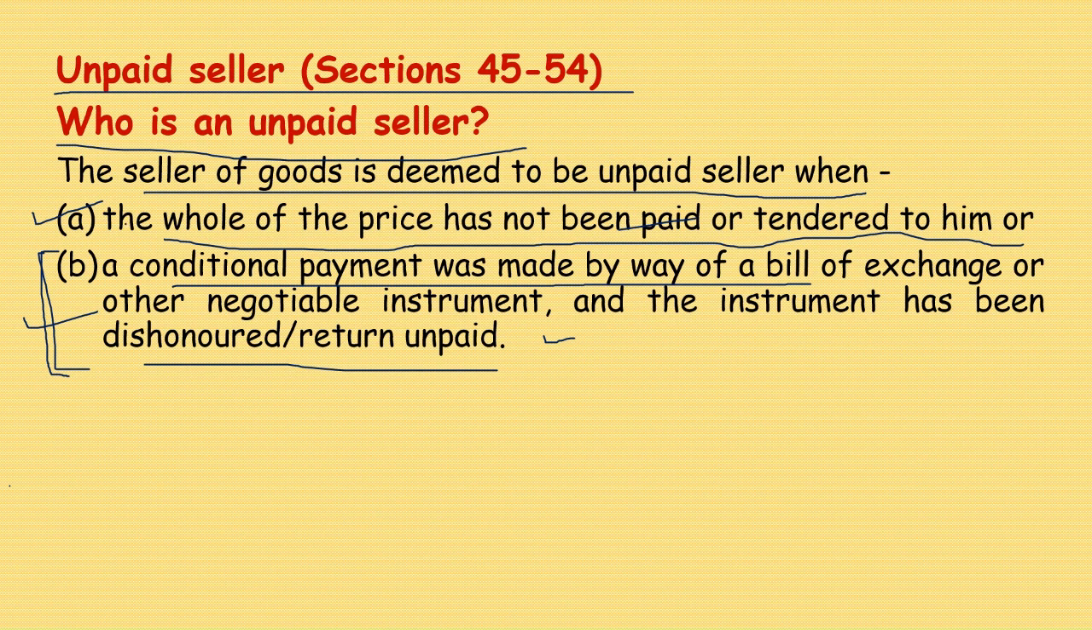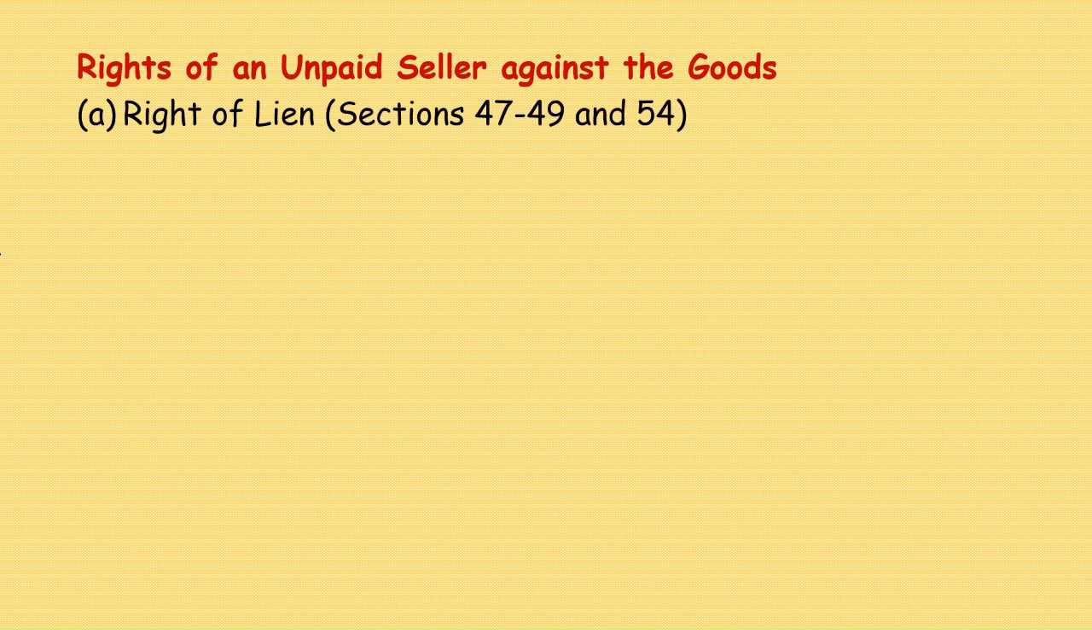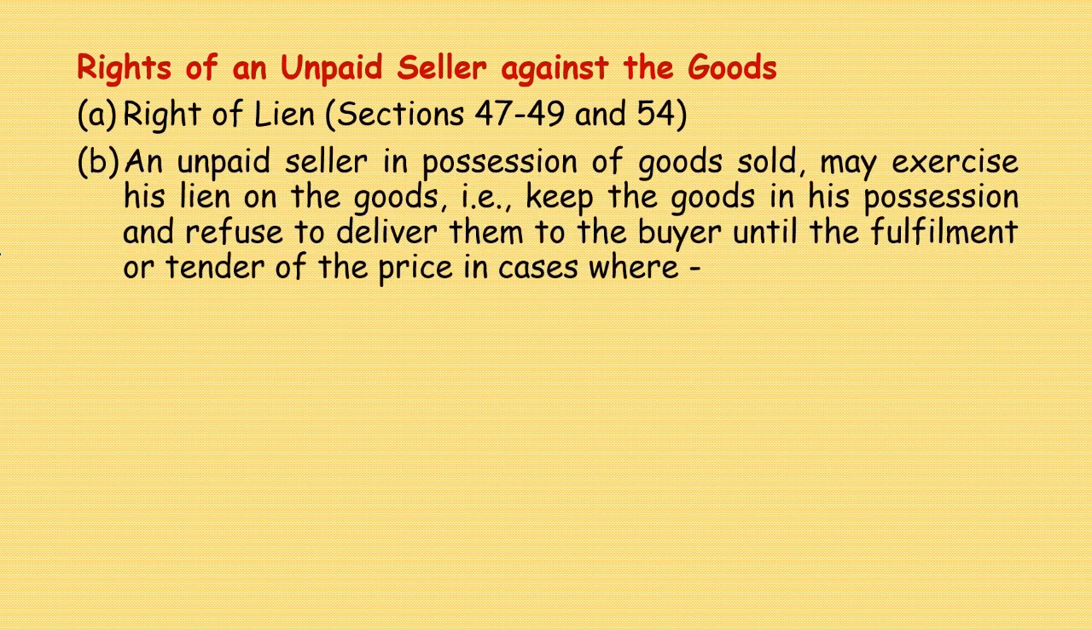This definition is very important. Who is an unpaid seller? The seller of goods is deemed to be an unpaid seller when the whole of the price has not been paid to him, or a conditional payment was made by way of negotiable instrument, and such negotiable instrument has been dishonored or returned unpaid. Rights of unpaid seller against the goods: right of lien.